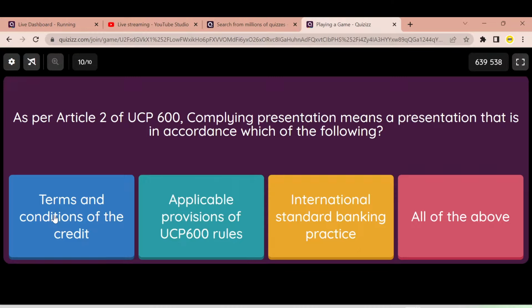Second one says applicable provisions of UCP 600. So whenever the credit is expressly stated to be subject to UCP 600, then the presentation that you make has also to be in accordance with the UCP 600 rules. So B is also correct. Finally, the presentation that you make should also be in accordance with the International Standard Banking Practice, ISBP. So here the correct answer is all of the above, or option D, the very last option.